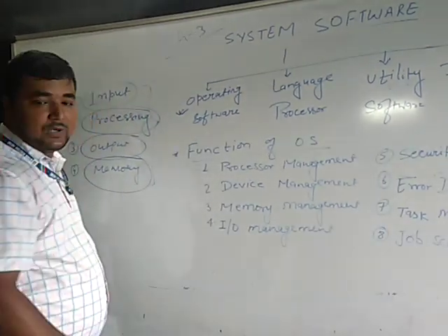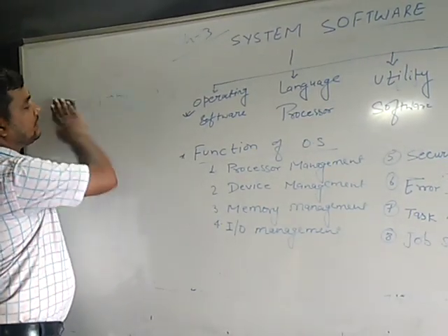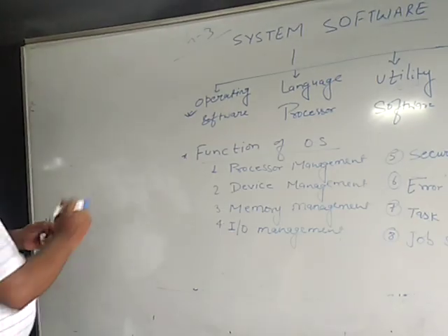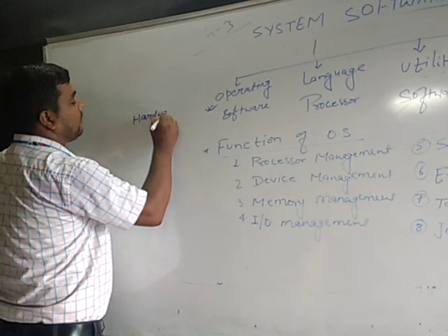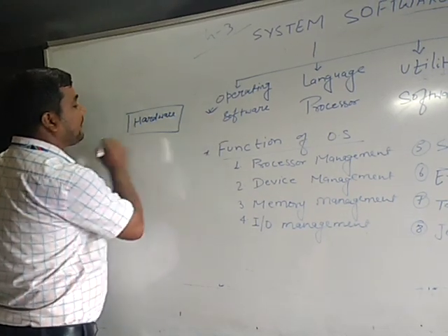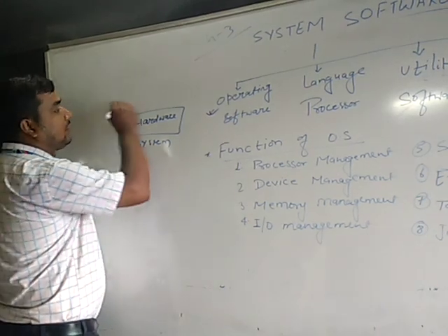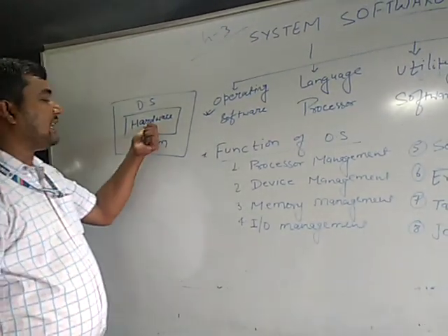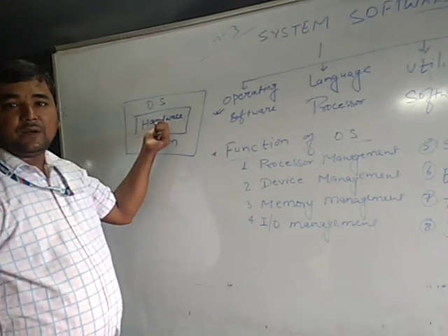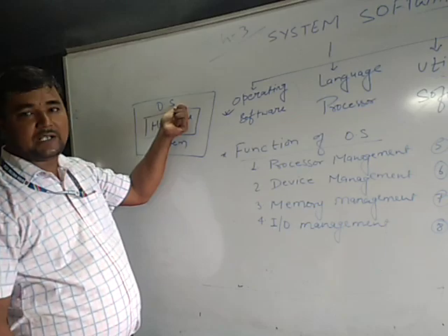What you can see here: suppose you have hardware. Then we install the system software, that means the operating system. When we assemble the hardware components, the first software required to bring the computer into working mode is our operating system.